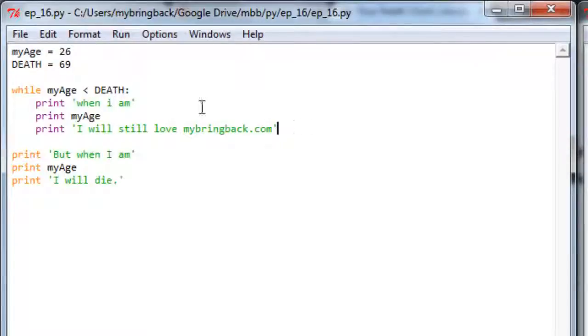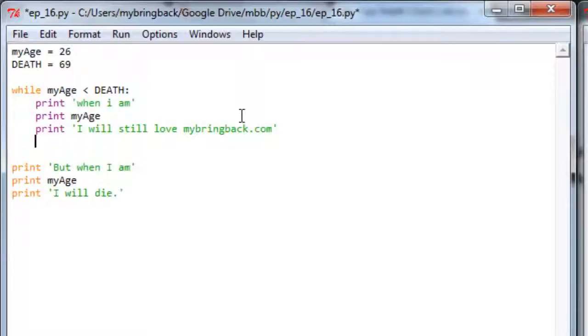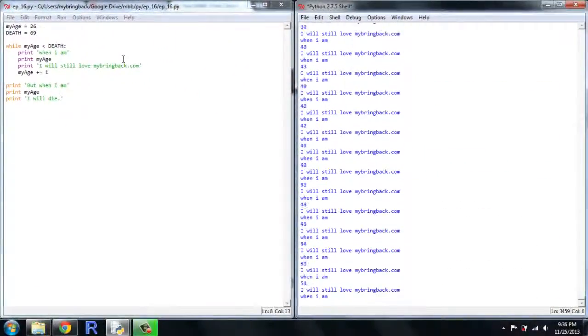And unfortunately for everybody, that's not how it works in real life, so let's go ahead and add one more line here. Let's go my age plus equal 1. So we're going to add a year every single time we go through the loop. Save it, run it, see what happens now.